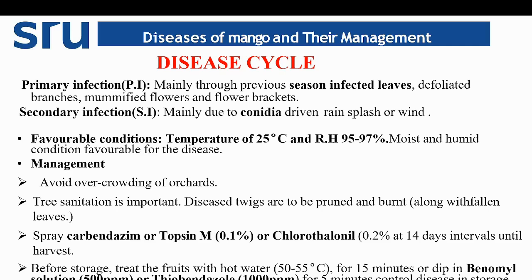Then application of carbendazim or Topsin 0.1% or chlorothalonil 0.2% at 14 days interval until the harvest is highly recommended to control the anthracnose disease.